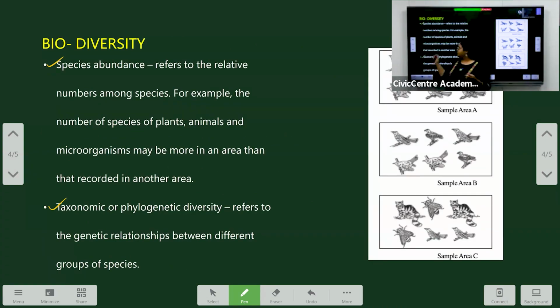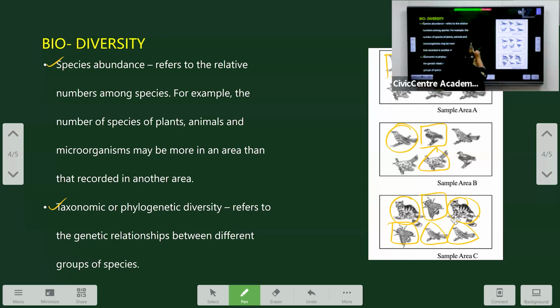Let's understand the difference using a picture. Now, in this picture, we have three different species. And in sample B also, we have three different species. And here we have various different species. That is, the number is the same. So we can say the species richness in sample A, B, and C is the same, that is 3.